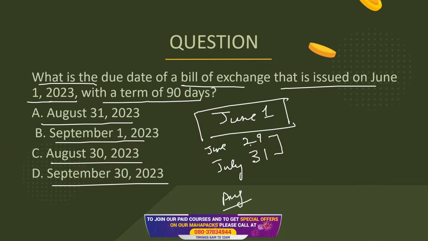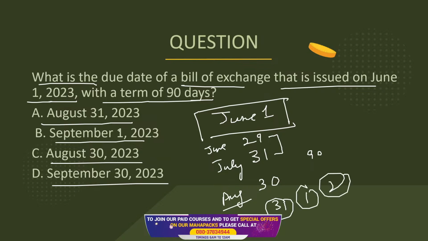So this is going to be 29 days here. This makes 60, and then we have 30 days of August. Since this is for the term of 90 days, August's 30 days will make it 90, and then we have 31, 1, and then 2. It should actually be 2nd of September.